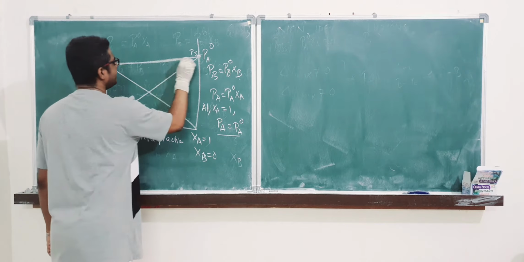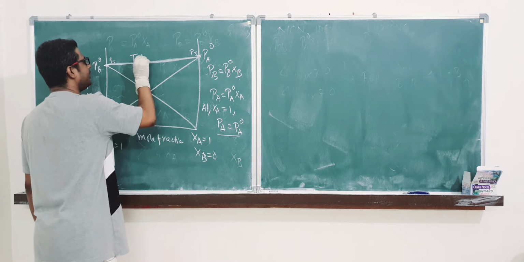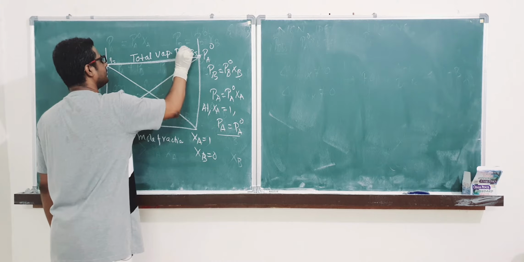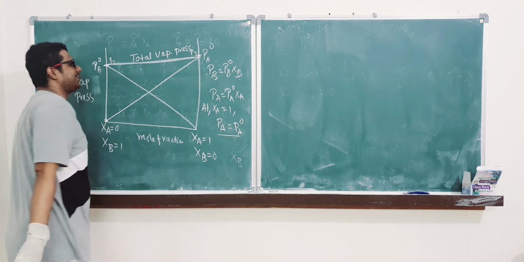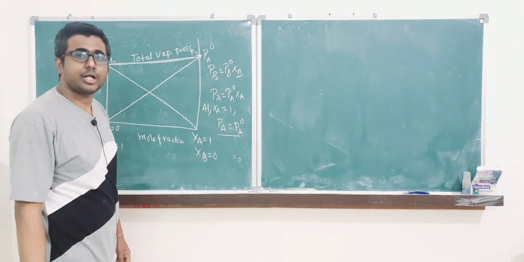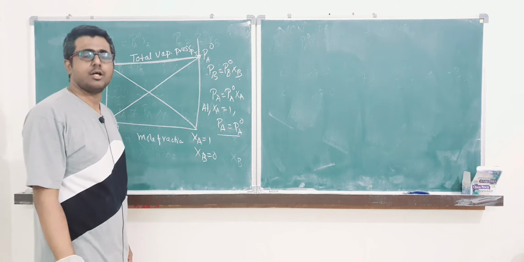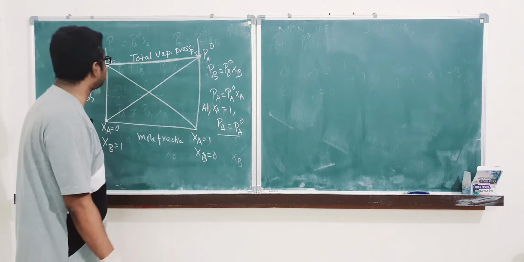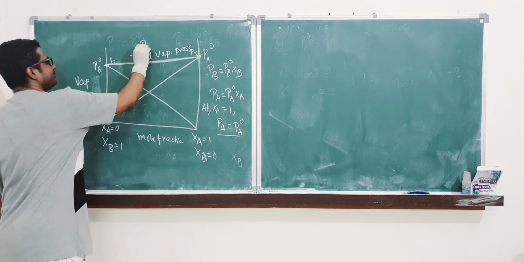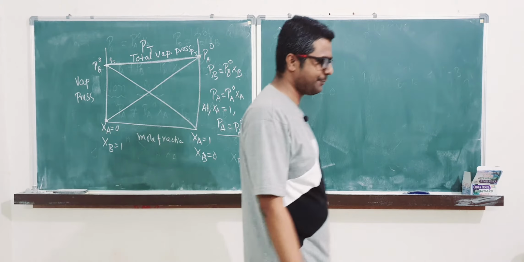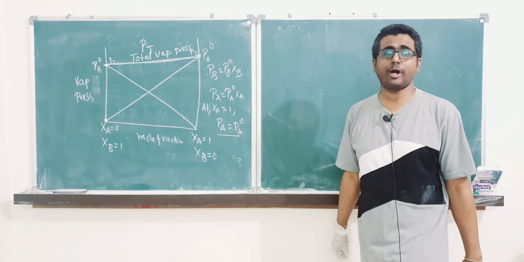This is the total vapor pressure of an ideal solution following Raoult's law. Clear? PT, this is for ideal solution. Now we will talk about non-ideal solution.